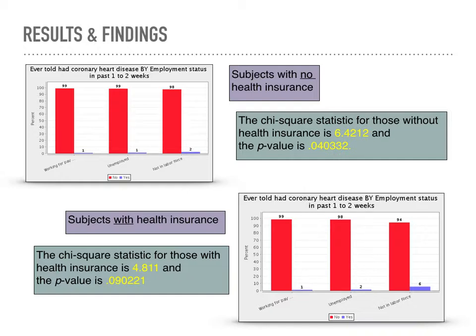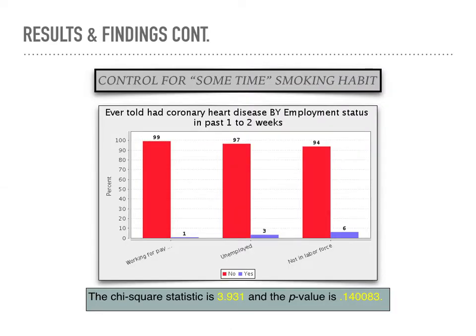The control variable for smoke status revealed persons labeled as a sometime smoker, in addition to being unemployed or not in the labor force, had greater rates of CAD. Those not in the labor force had a significantly greater rate of CAD than both those with or without jobs, which continues the trend seen in the health insurance results. The chi-square statistic is 3.931 and the p-value is 0.140083. Since the p-value is less than 0.5, there is a statistically significant difference among those who smoke some of the time than persons who never smoked.